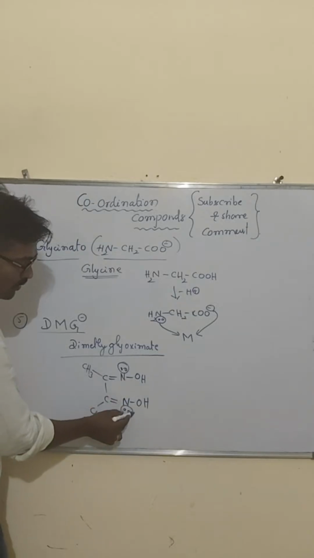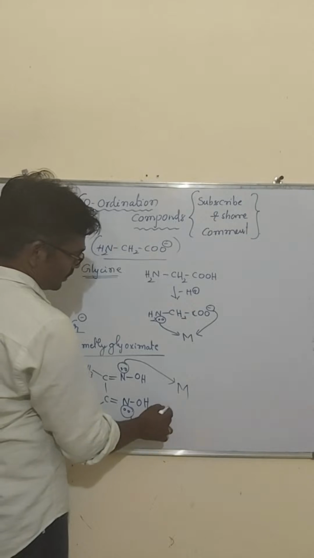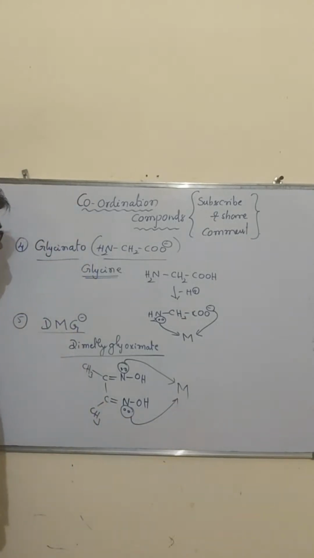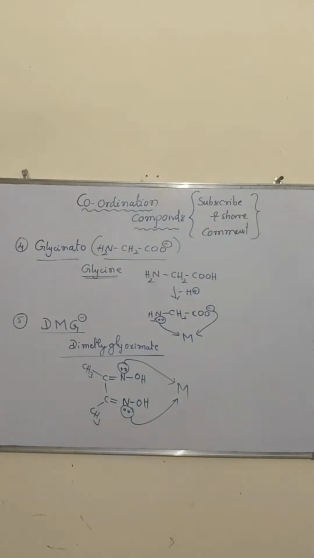These lone pair of electrons it can donate to the central metal atom. That we call DMG minus, dimethyl glyoximate. Okay, clear, my dear students? Understand all of you, right? Yes, next one.